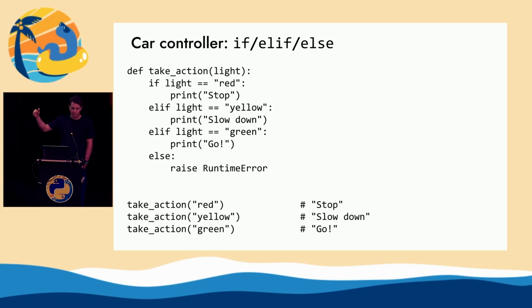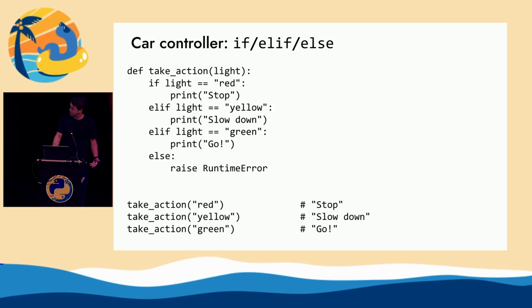There's a lot of repetition. You see if light equals red, and elif light equals yellow, and if light equals green. So there's repetition in there for the equals comparison, and that might be where bugs happen. It'd be great to deduplicate some of that code and have less of it. This is a toy example, but that's when I think people start talking about the benefits of a dedicated syntax, because of the repetition and the possibility of adding bugs.